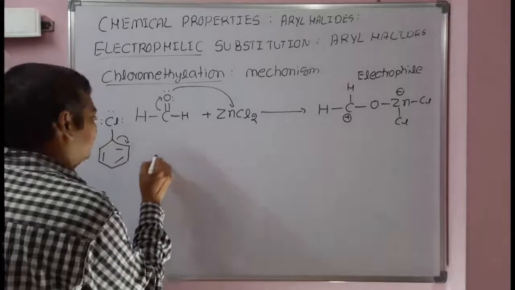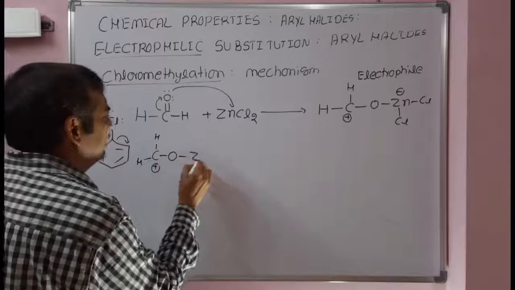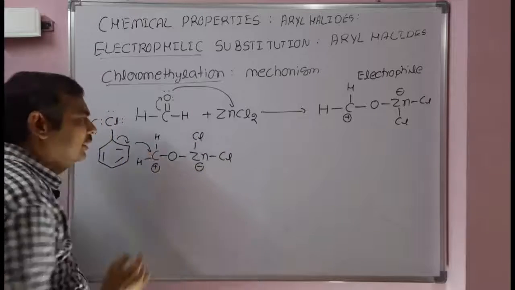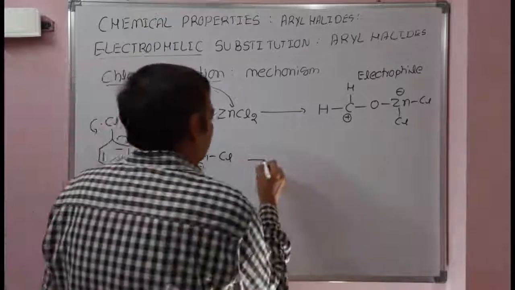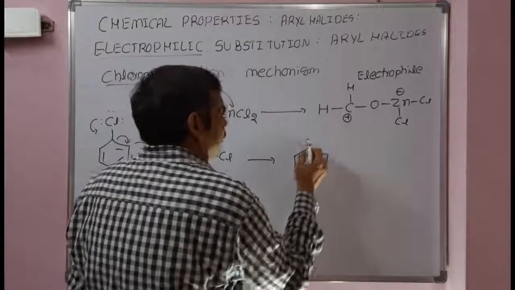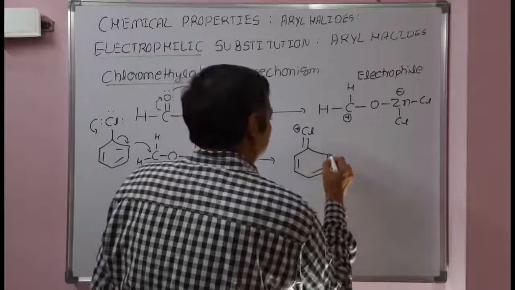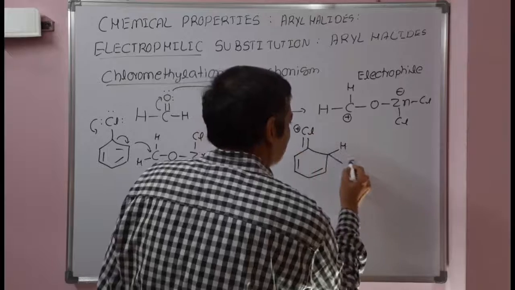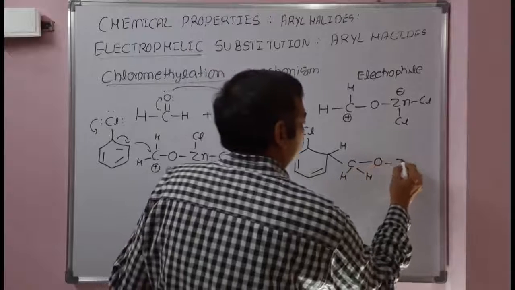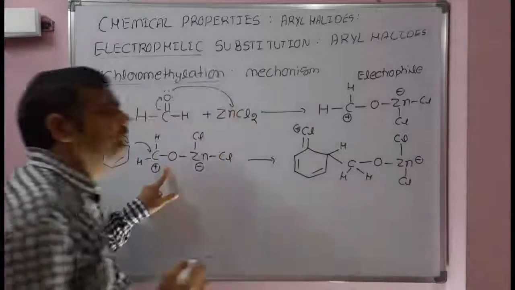So what is the electrophile? This is the electrophile, positive charge, O, Zn, Cl, Cl minus. The electrophile will attack at the ortho position first. As a result, the compound that is obtained has a positive charge, a double bond, then a hydrogen here, and then CH2, O, zinc chloride, and there is a negative charge, right?